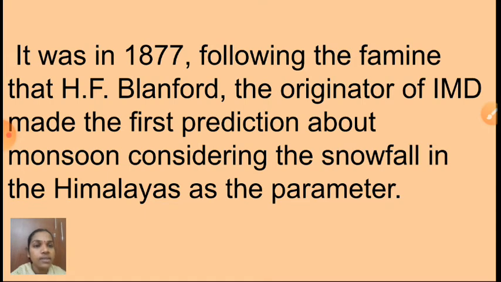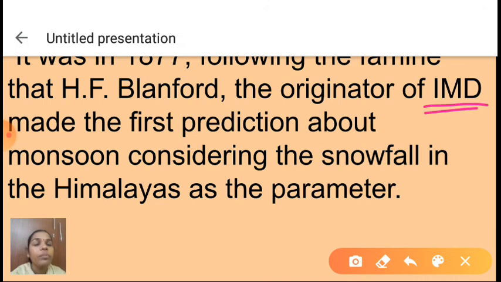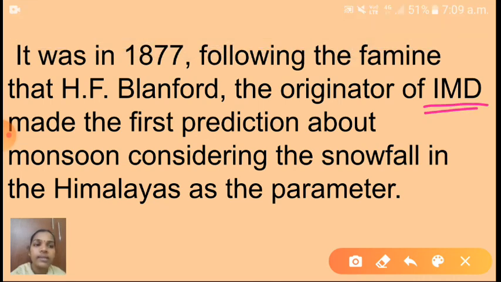It was in 1877, following the famine, that H.F. Blandford, the originator of IMD, that means Indian Meteorological Department, made the first prediction about the monsoon, considering the snowfall in the Himalayas as the parameter. See here, children, 100 years ago we used the monsoon model. That time it was a danger time; the great famine was there. So in 1877 the famine was there in India, and following the famine, H.F. Blandford, the originator of IMD, made the first prediction about the monsoon.